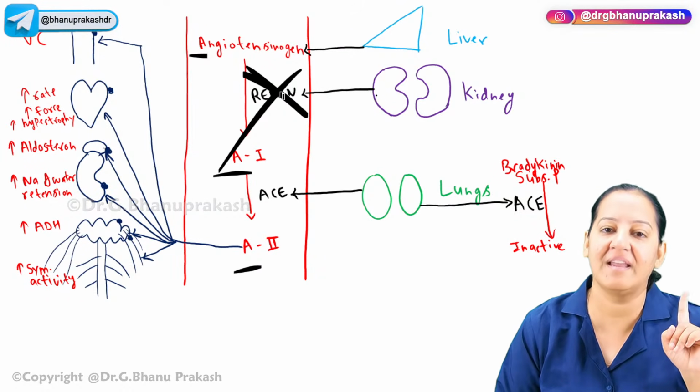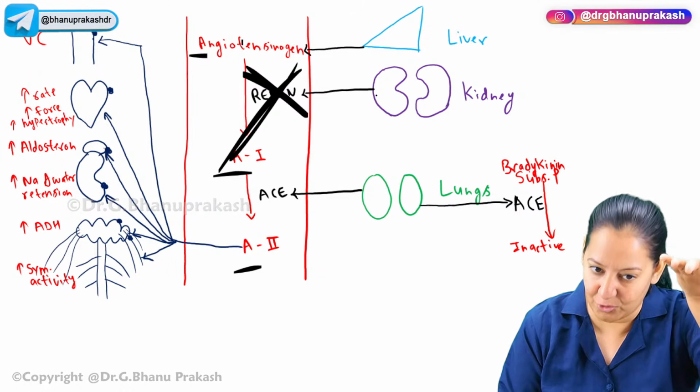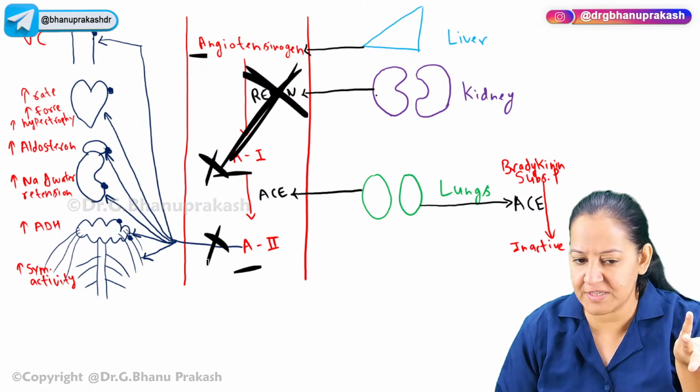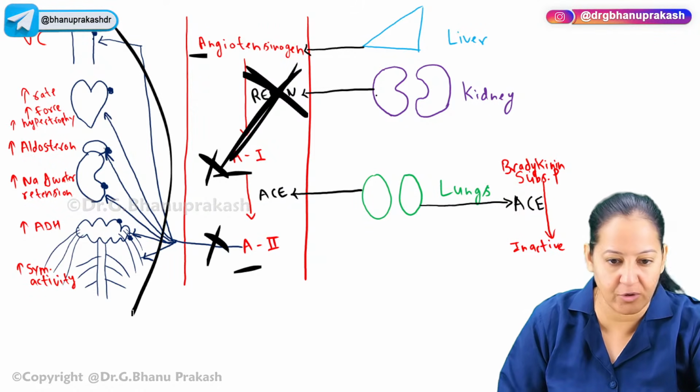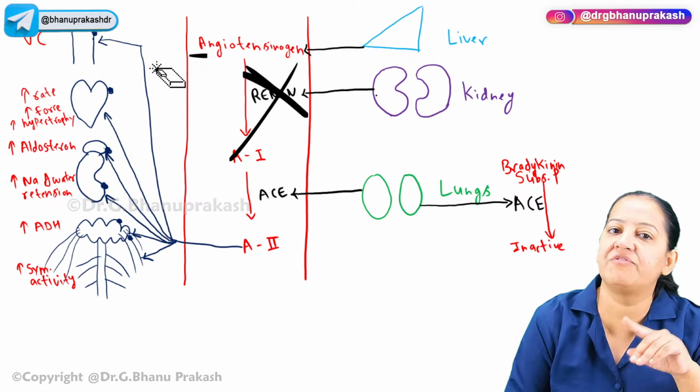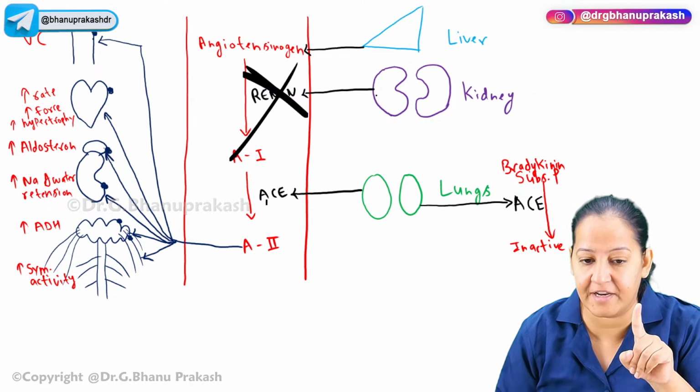So we are giving renin inhibitors so that angiotensinogen does not convert into angiotensin 1. If there is no angiotensin 1, there is no angiotensin 2. No angiotensin 2, no one will act on the 6th organ and no one will raise the BP. BP will fall again and the person becomes normal. So the first level of inhibition is the renin inhibitor.